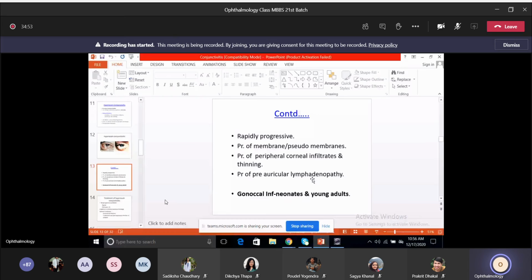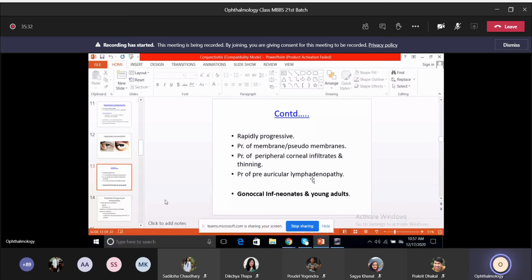It can also lead to the presence of membranes, especially pseudomembranes. Another very important feature of this purulent type, since it's rapidly progressive, is that it can involve the cornea as well, especially the peripheral part of the cornea, because the conjunctiva is adjacent to the peripheral cornea. That can lead to peripheral corneal infiltrates and thinning at times. In such cases, there will be preauricular lymphadenopathy as well. So this is hyperacute.